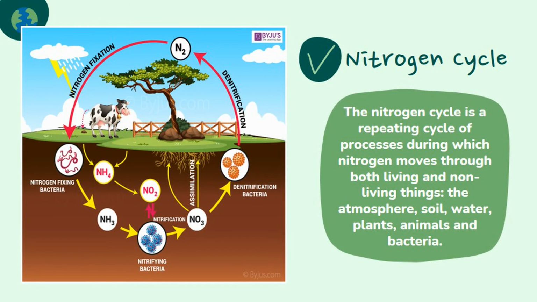The nitrogen cycle is a repeating cycle of processes during which nitrogen moves through both living and non-living things: the atmosphere, soil, water, plants, animals, and bacteria. In order to move through the different parts of the cycle, nitrogen must change forms such as gas, nitrogen oxide, nitrogen dioxide, and many more. There are 5 stages in the nitrogen cycle: fixation, mineralization, nitrification, immobilization, and denitrification.